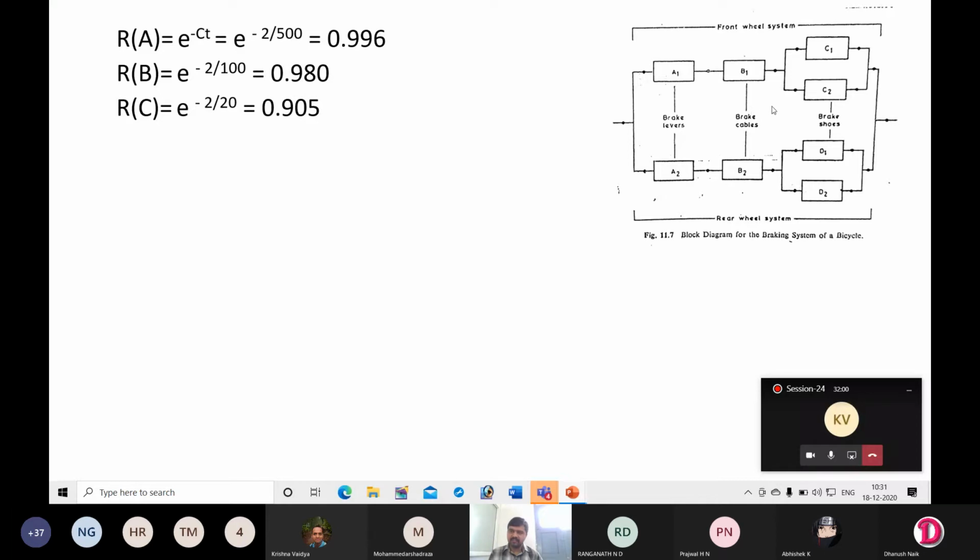For finding that, you have to look at the relationship between the components, how the components are connected. So first, I will find the reliability of C1 and C2 connected in parallel. Then these two will become connected in series. If I find it for C1, C2, the same value applies for D1, D2 also. That is the reliability of the two brake shoes in parallel. I will consider C1 and C2, which are in parallel.